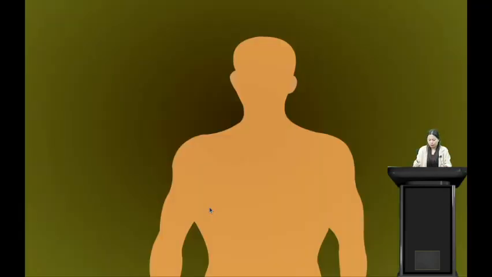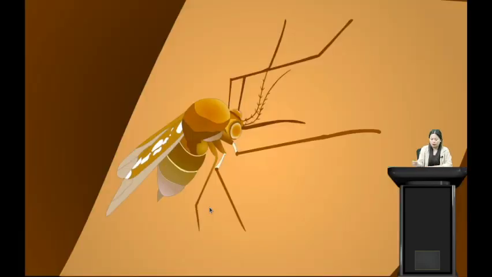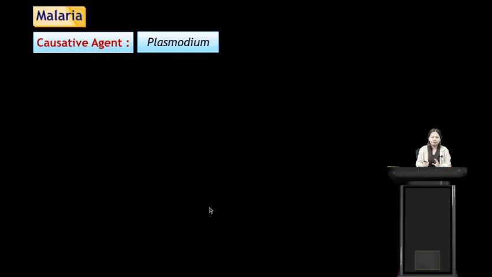So here let us see. This is our human body. The female Anopheles mosquito themselves are not harmful, but they are the carriers of Plasmodium. Remember, Plasmodium needs two hosts to survive. So this female Anopheles mosquito carries Plasmodium. When they come to bite us, the Plasmodium will enter our body and it will make us sick.